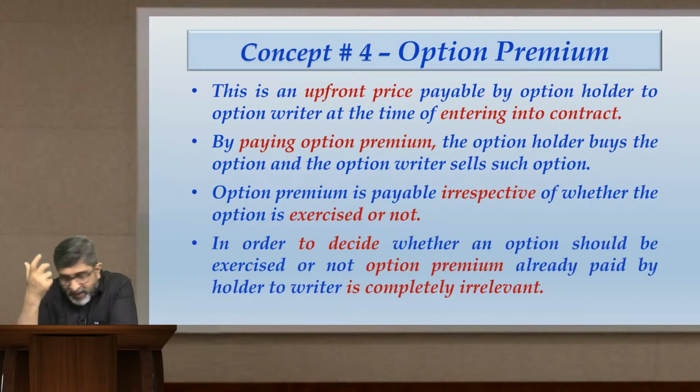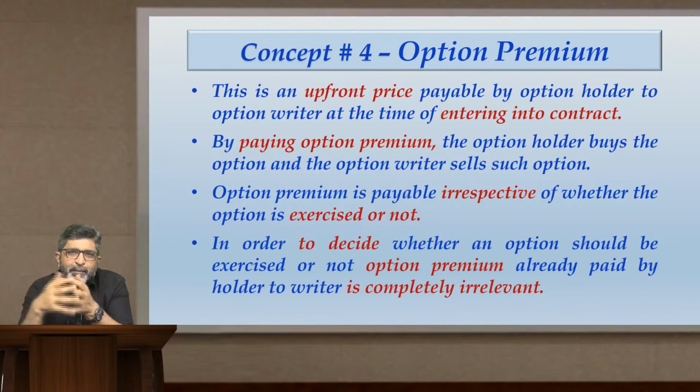In order to decide whether an option should be exercised or not, the option premium already paid by the holder to the writer is completely irrelevant. Now, you have been learning costing concepts right from the beginning. Costing concepts convey one clear thing to you, that whatever cost you have incurred in the past is what we call a sunk cost, and it is never considered relevant for decision making.